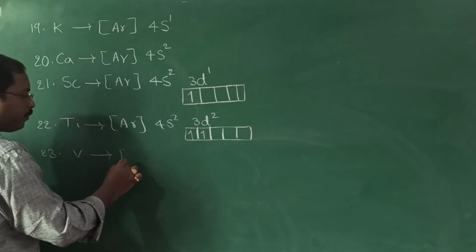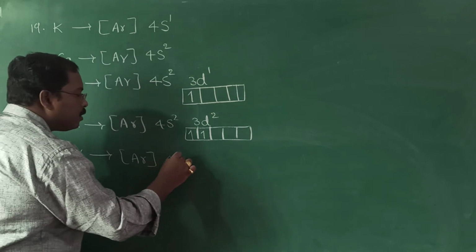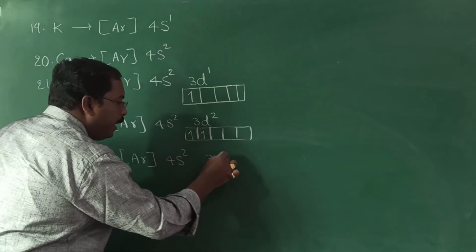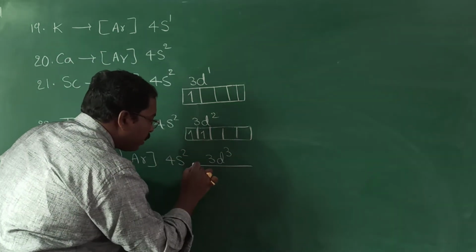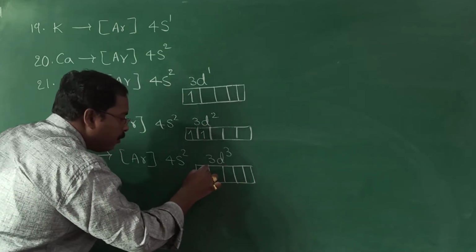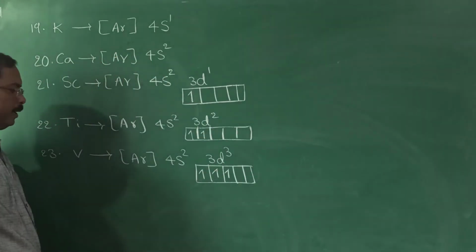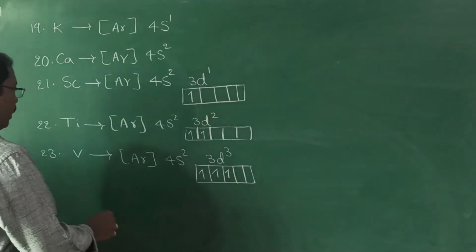Vanadium, 23 atomic number. So 4s2, 3d3. Now coming to the representation of these 3 electrons, 1, 2 and 3. Okay. Next.